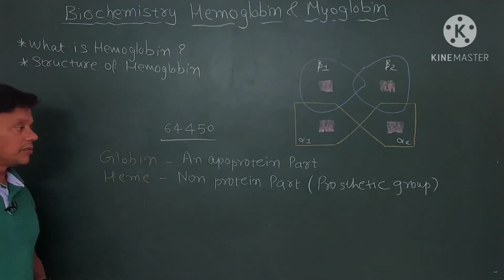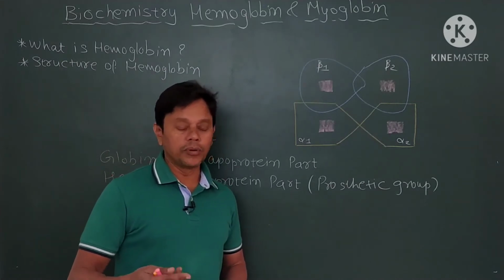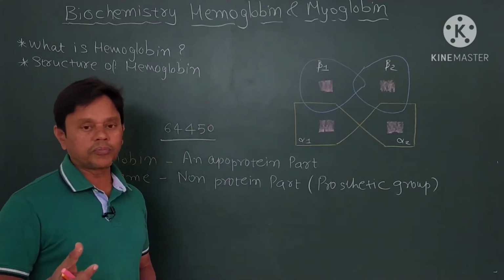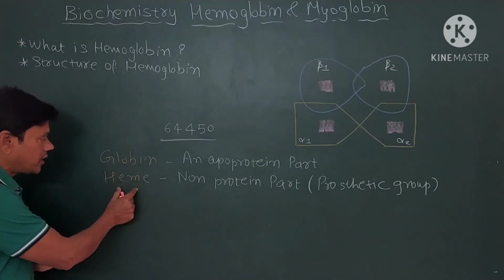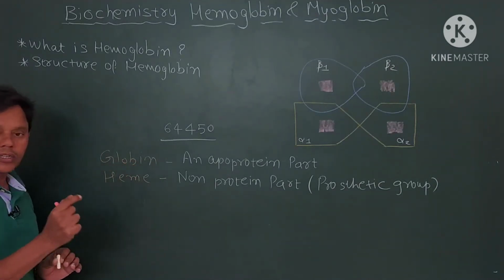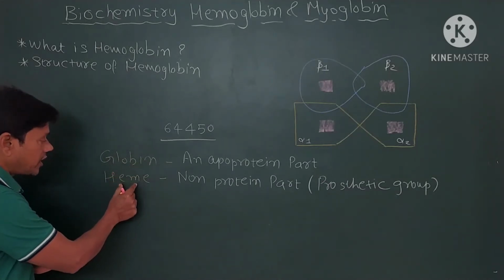Okay friends, so we can say that hemoglobin is a conjugated protein and it consists of globin and heme.